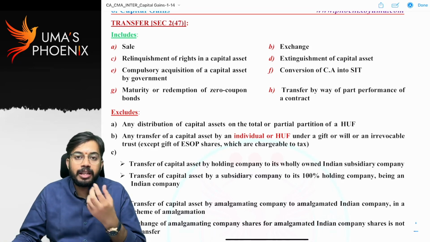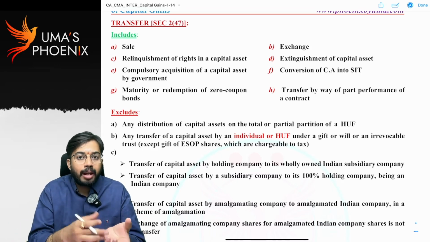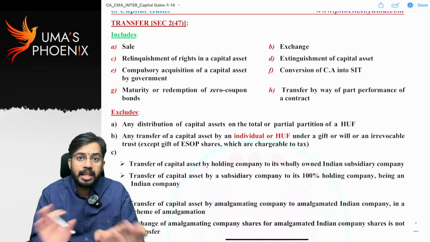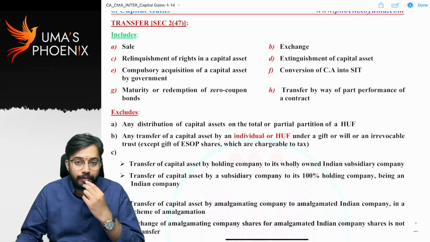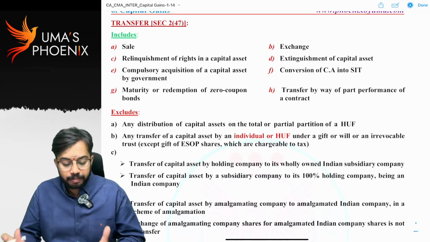For example, gift is excluded from the definition of transfer. So as an individual, I gave a gift. That means through gift, I am transferring my asset to another person. On this transaction, capital gains will not arise because a gift by an individual is excluded from the definition of transfer. Is it clear?